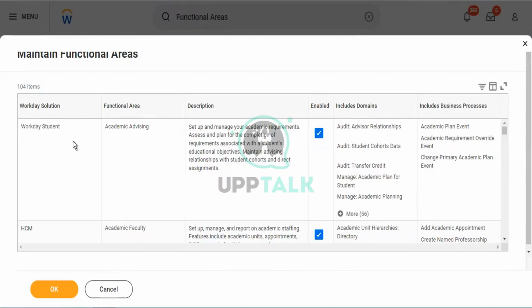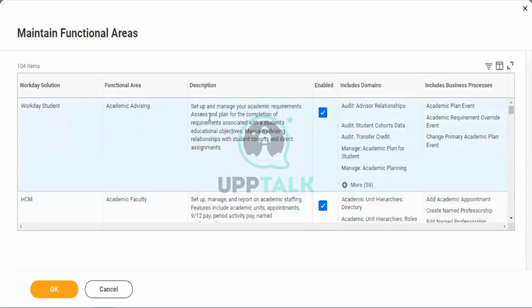These are all the maintenance functional areas you can see on the screen. These are all kinds of active security groups in the organization. People can see the 104 security groups available.